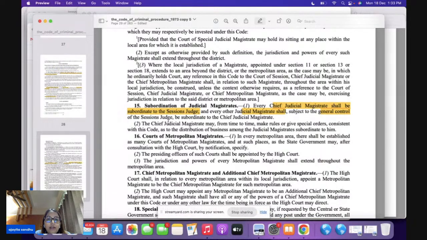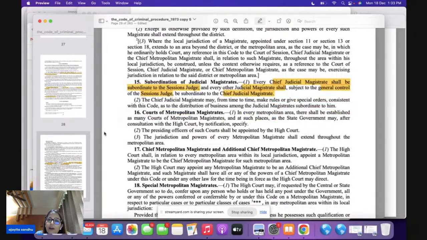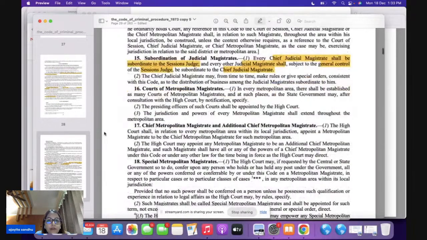So the general control will be of the session judge, but every judicial magistrate is going to be subordinate to the CJM here.